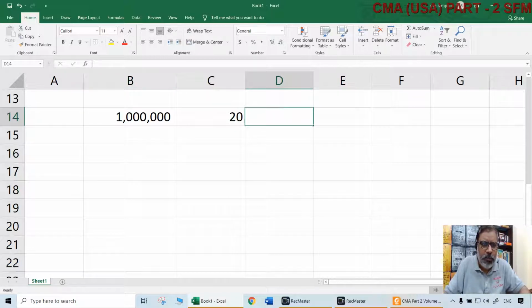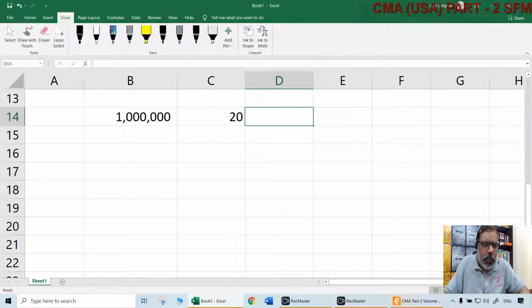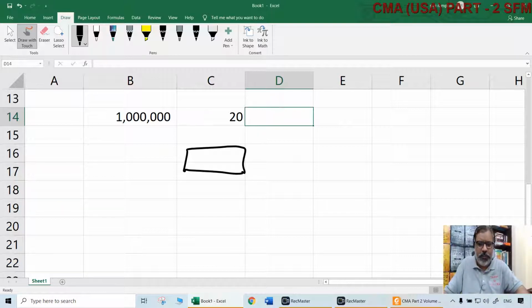So the point to note here is, in case a person is depositing some particular amount at the end of each year, normally that will be the ordinary annuity. What is that amount? The periodic amount. Let us call it the annuity. And what is that amount? That we don't know. That's what we want to know.